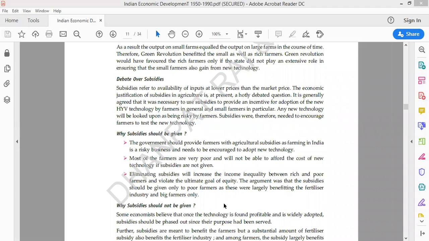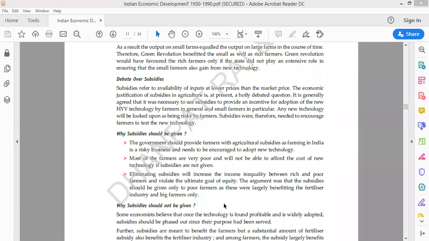By the time I'm explaining to you, those who were in favor of subsidies, what were they saying? They were saying that the government should provide farmers the agricultural subsidies, because farming in India is a risky business.